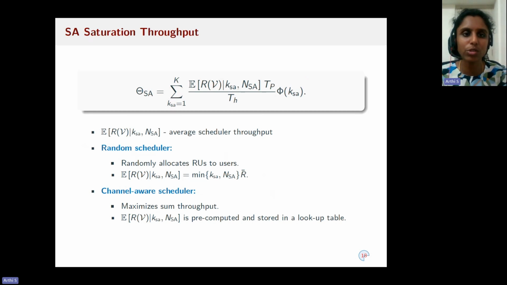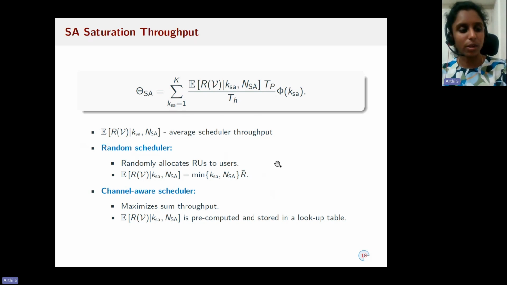Similarly, we compute the saturation throughput for scheduled access for a given number of users in scheduled access and a given number of RUs in scheduled access. Then we average it over the number of users in scheduled access. We derive the scheduled access throughput for random scheduler and channel aware scheduler.